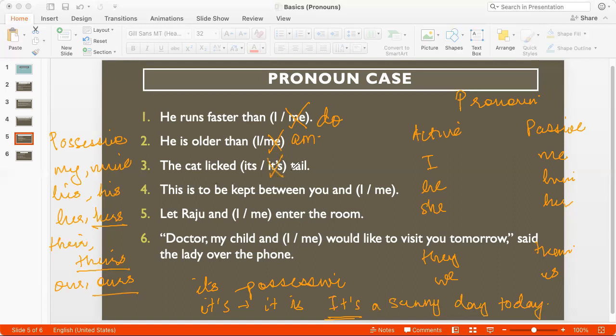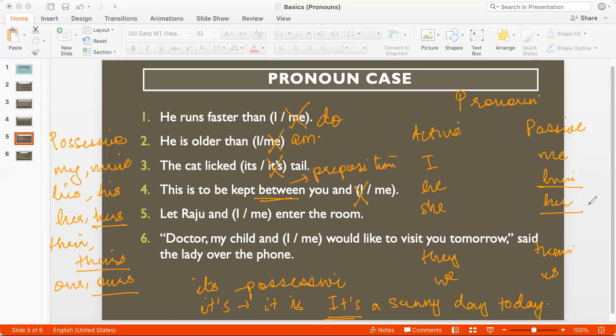Now, this is to be kept between you and me, right? When we have a preposition like between, then we use the object or the passive pronoun after the preposition. You and me. This is to be kept between you and me, right? I'll give you another example. This gift is for him. This gift is for her, right? So for being a preposition, I'm using the passive pronoun for him, for her.